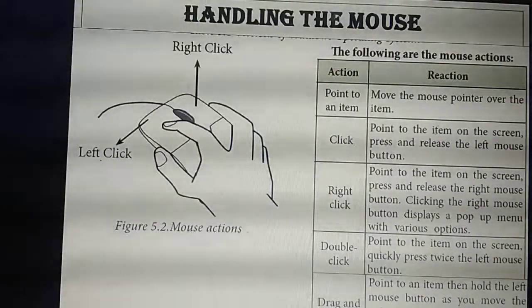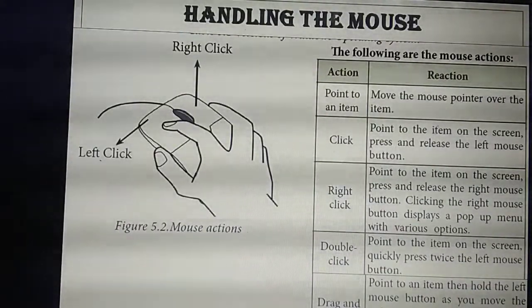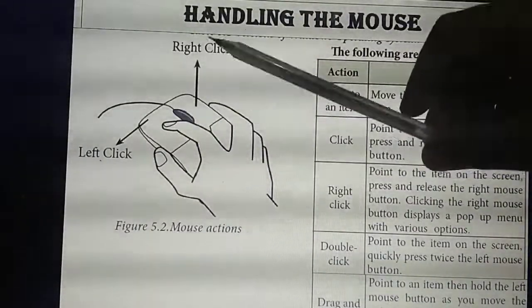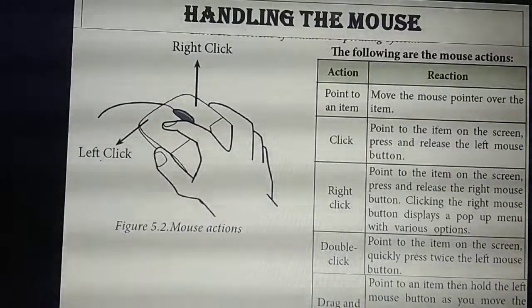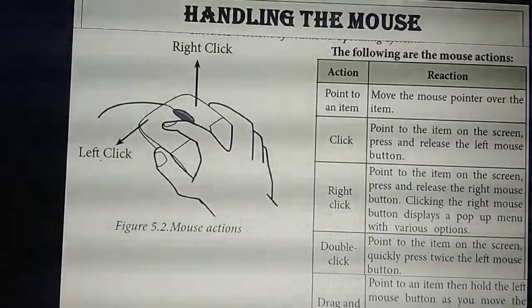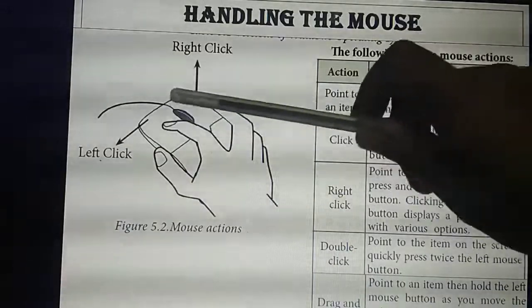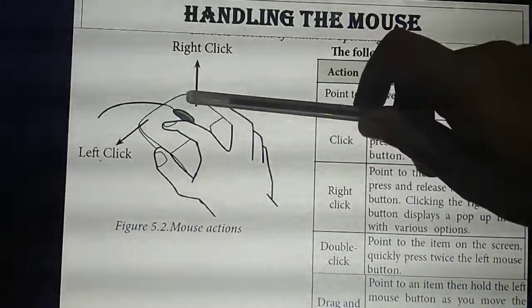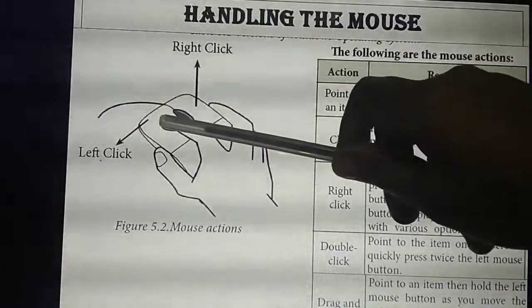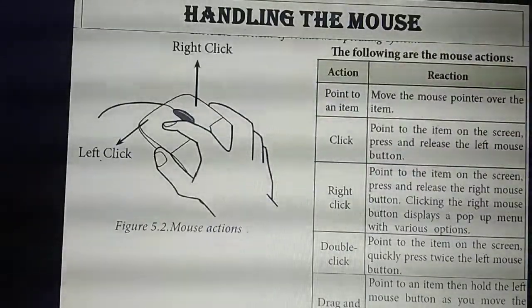First, you are going to study how to handle the mouse. Have you all seen the mouse? You might have seen it. This is the picture of the mouse. The mouse contains 2 buttons and 1 scroll button, totally 3. The 2 buttons are at both ends, and in the center there is a ball-like structure. This side is the left button and the next is the right button.